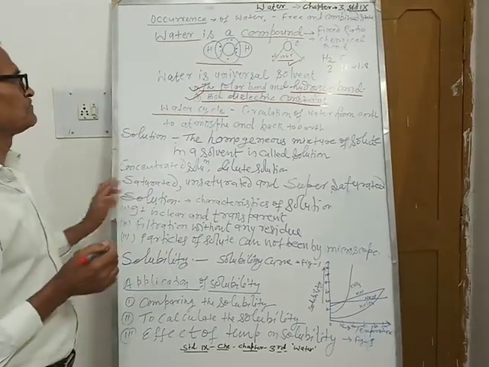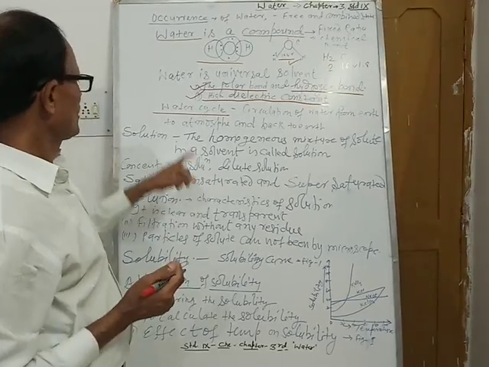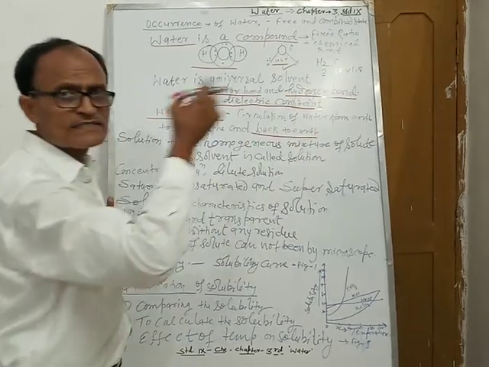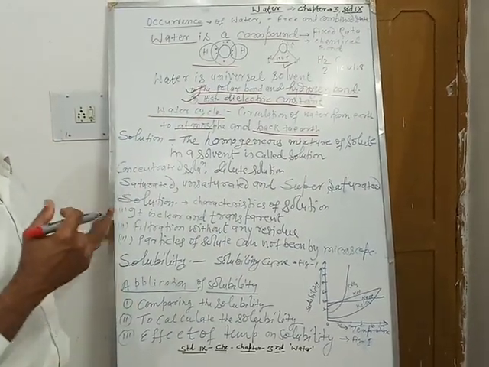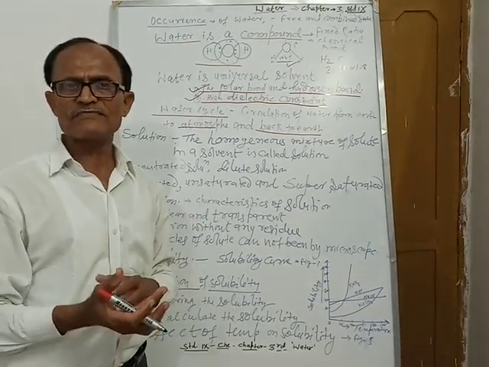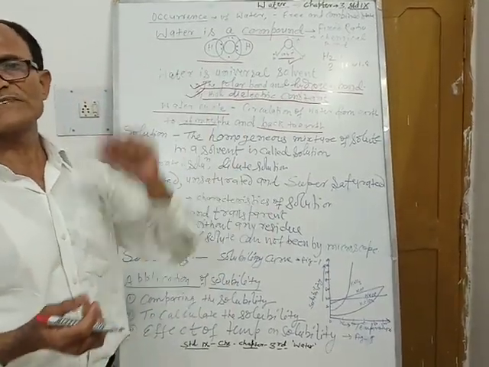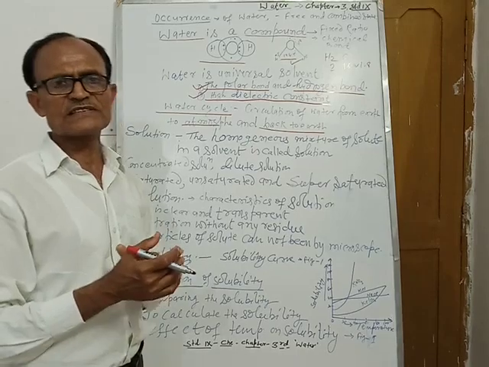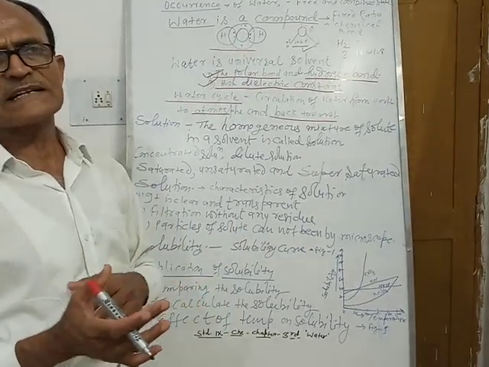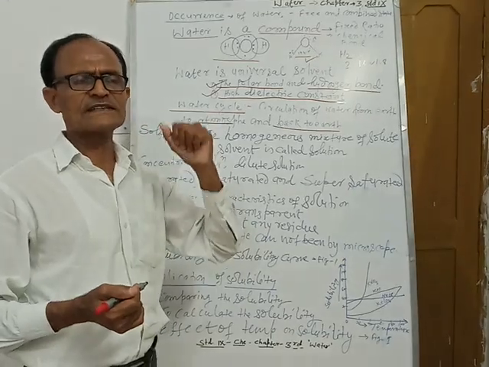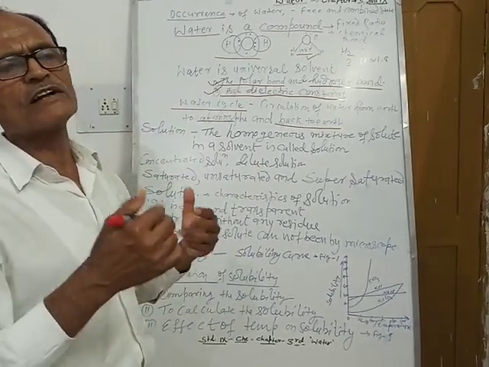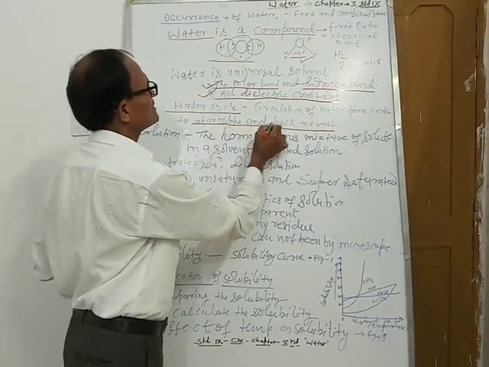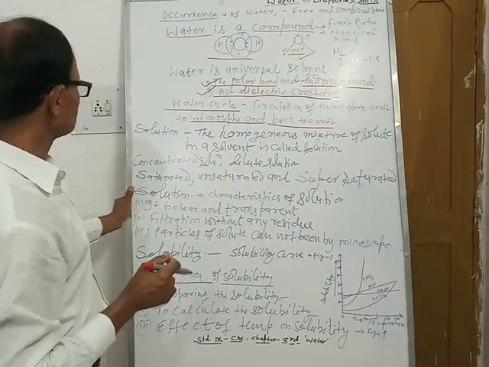Now we are coming to the water cycle. What is the water cycle? Circulation of water from earth to atmosphere and again back to the earth by different processes. We have water on the surface of earth, it evaporates, goes into the atmosphere, in the form of rain it comes and again comes back to the surface of earth. Plants also absorb water, respiration happens and many other reactions happen, water goes into the atmosphere and comes back. In this way, there are different kinds of circulatory systems which make up the water cycle.